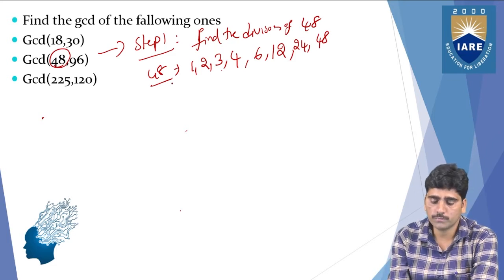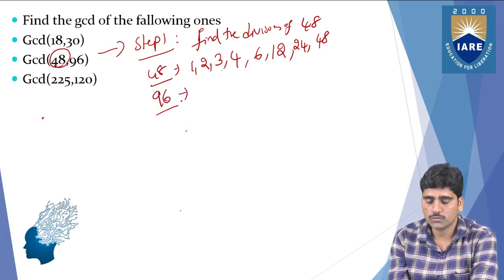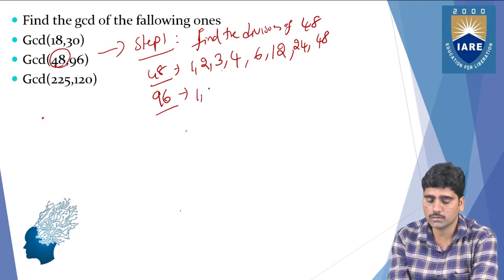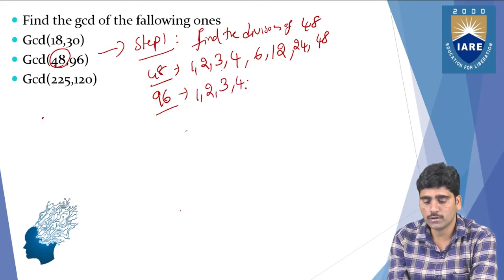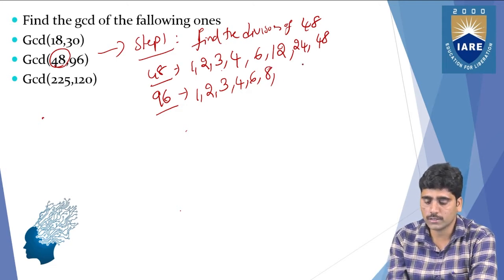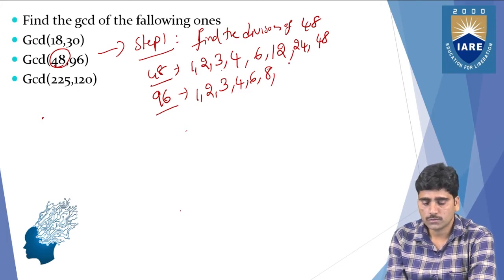Then next, what you need to do? For 96 also you need to find the divisors. For 96, 1 divides, 2 divides, 3 divides, 4 divides, 5 not, 6 yes, 7 not, 8 divides, 9 not, 10 not, the next, 12 also divides. So 12 is a divisor of 96.